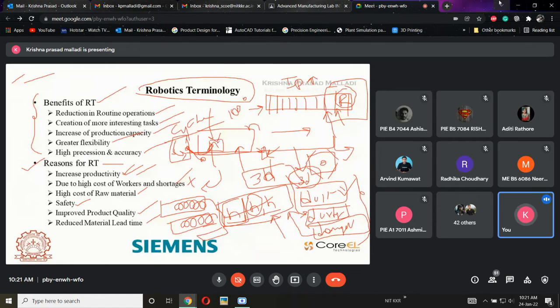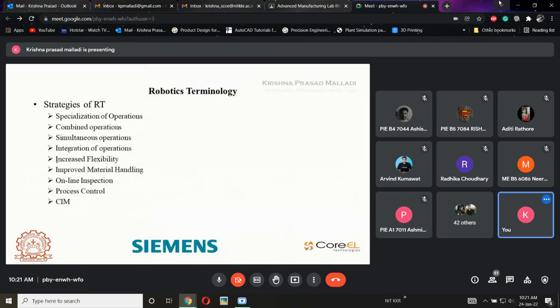So what will happen is the robot will do its application, and once it is done, it will collect the material from that machine and give it to some other machine. Because of that, my lead time and cycle time will be reduced for that part. So these are some of the reasons why we use robotic technology for increasing efficiency. Okay, and the next one is strategies.